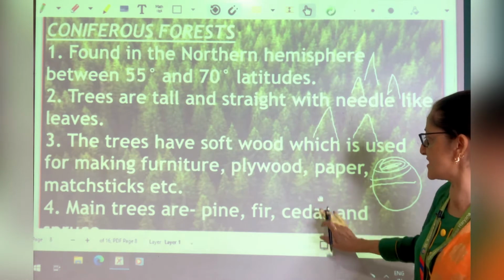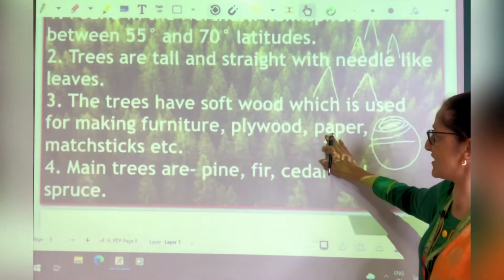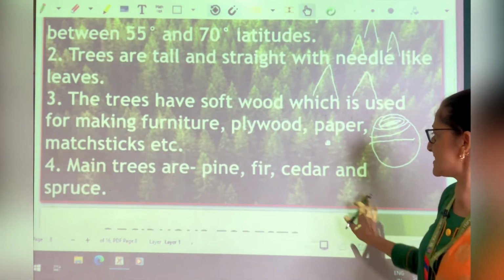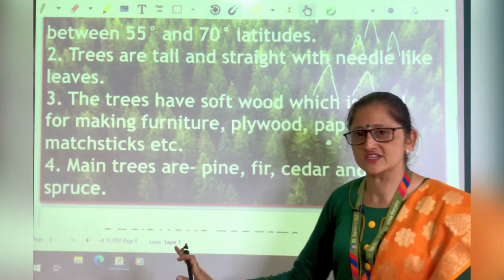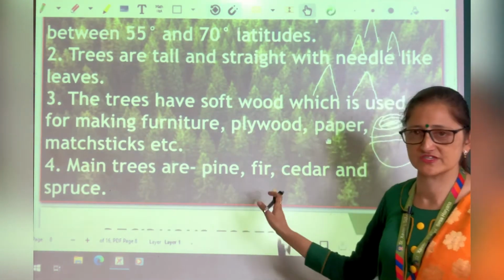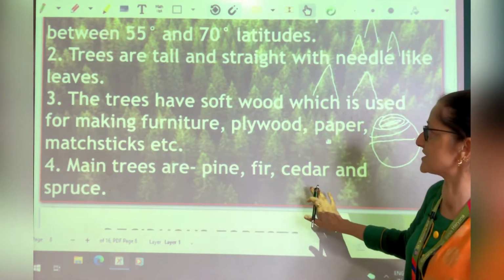The main trees of this region are pine, fir, cedar and spruce. These are the main trees which are found in coniferous forest.